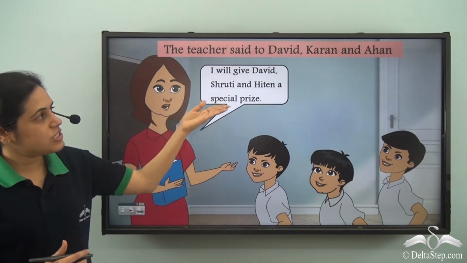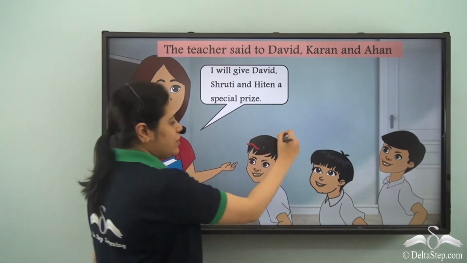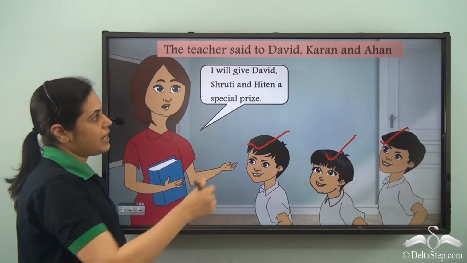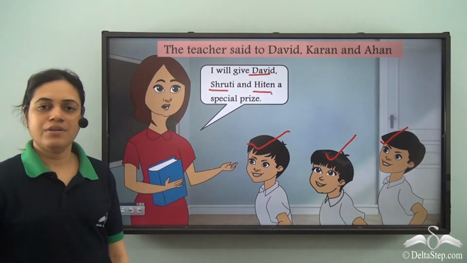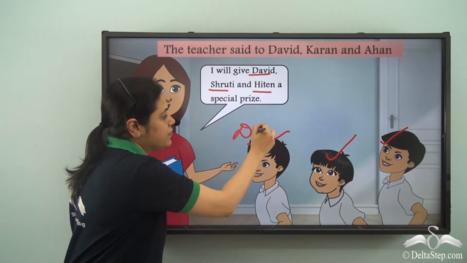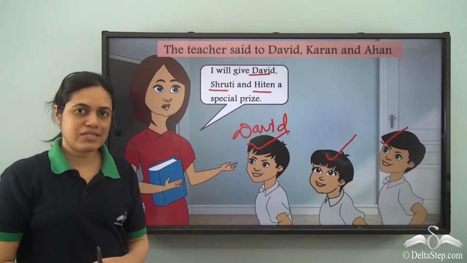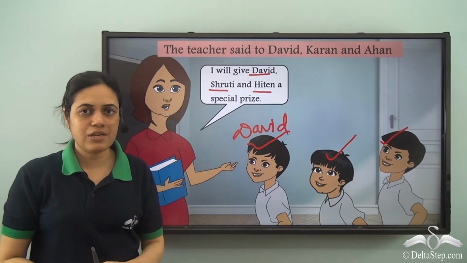But suppose the teacher is talking to David, Karan and Ahan, and she is saying, I will give David, Shruti and Hiten a special prize. David is present here, but Shruti and Hiten are not present here. The teacher is not talking to Shruti and Hiten.